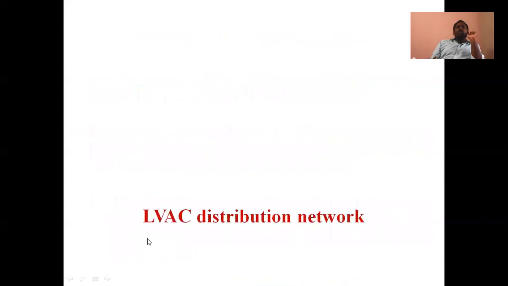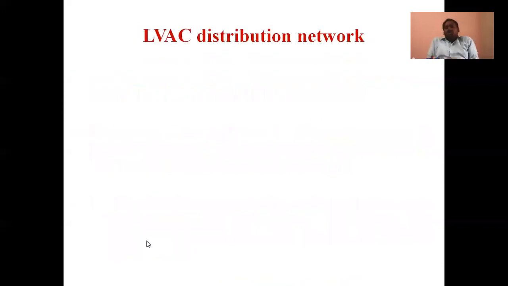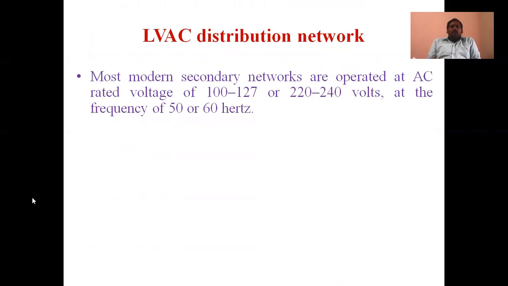And coming to low voltage AC distribution network, here most modern secondary networks are operated at AC rated voltage of 100 to 127 volts or 220 to 240 volts at the frequency 50 or 60 Hz.